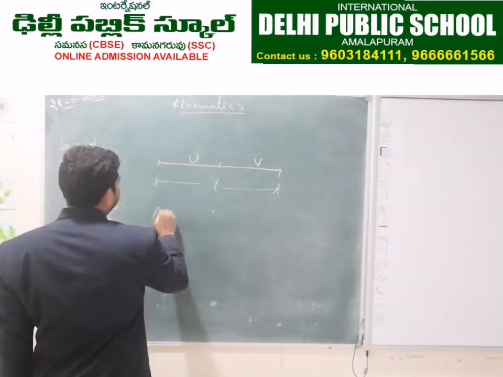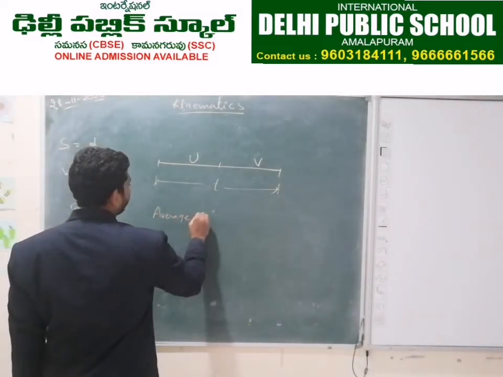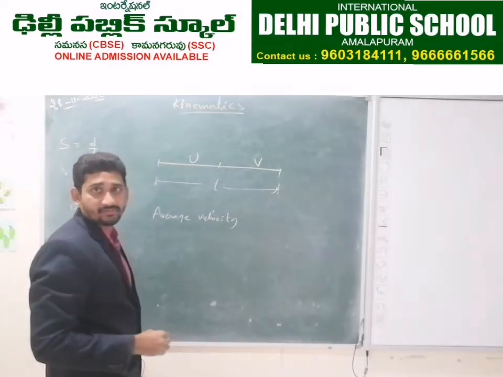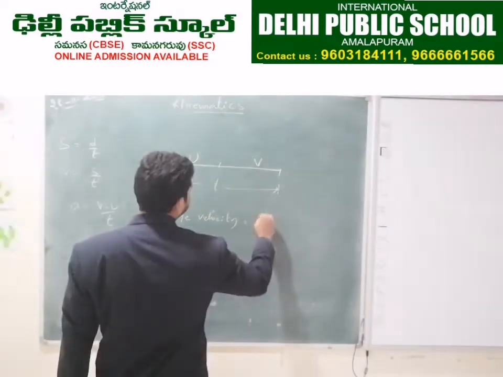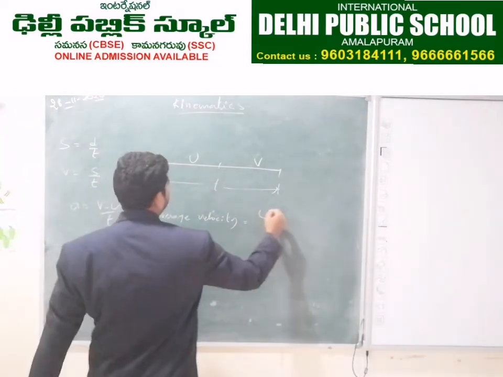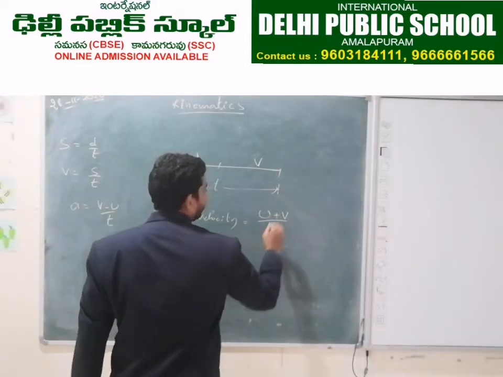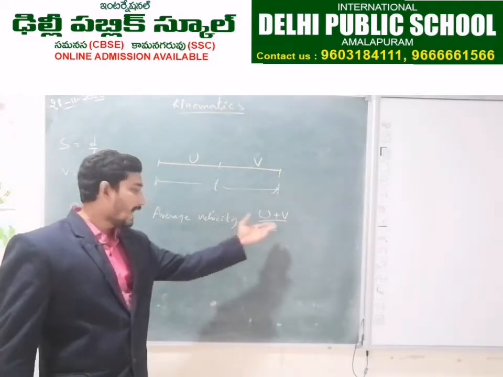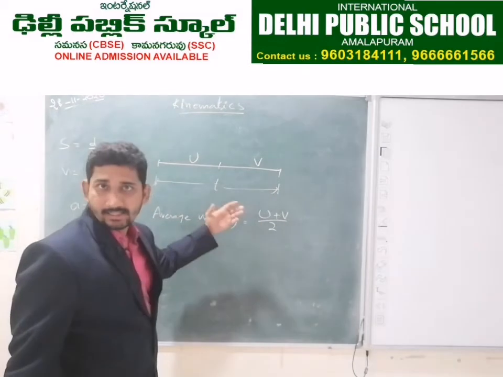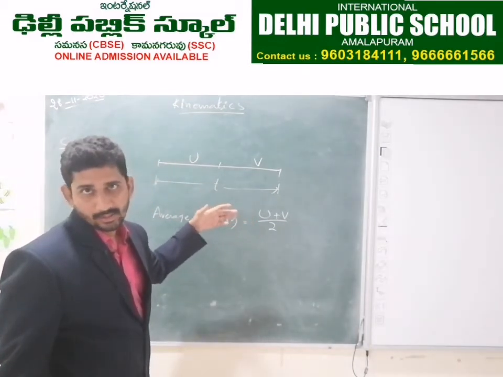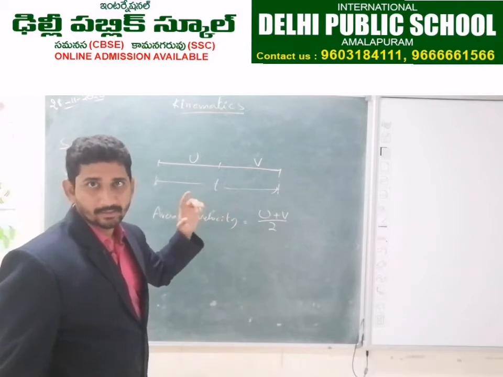What is the average velocity? Average velocity will be equal to the sum of the quantities by the number of quantities. Sum of quantities u plus v by the number of quantities, 2. This will be the average velocity, but we can consider this average velocity only under one case.